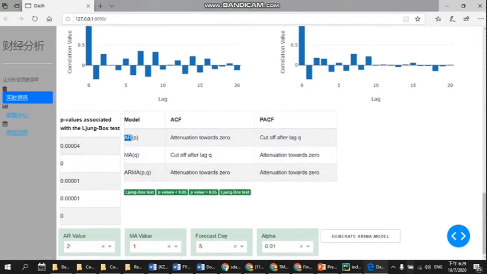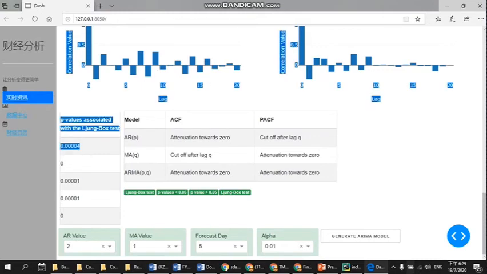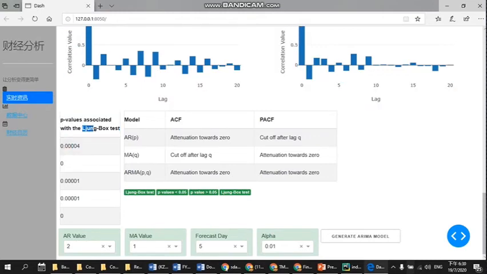Before that, we need to double check whether our model really has a relationship or not. Using this Ljung-Box test, we look at the p value for lag 1, lag 2, lag 3, lag 4, and lag 5. I pick 5 only because normally we use up to 5, not more than 10.